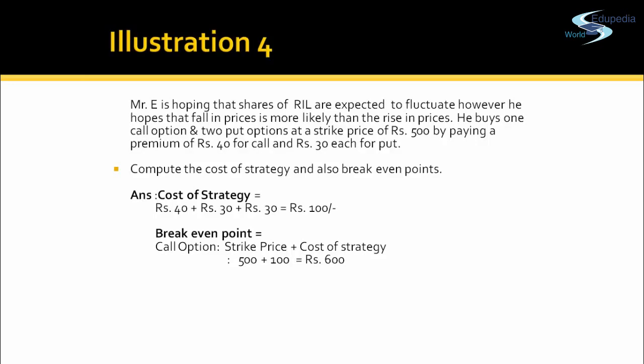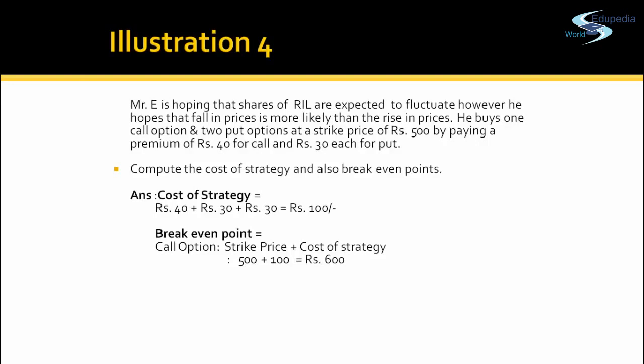Because let's say the market price of the share is rupees 400, he can sell that share at 500, right? So if the market price is 400, he'll buy two shares at 400 and sell both of them at 500.